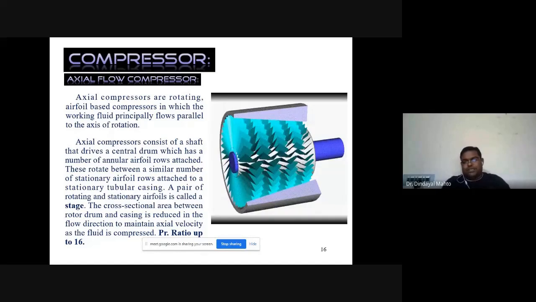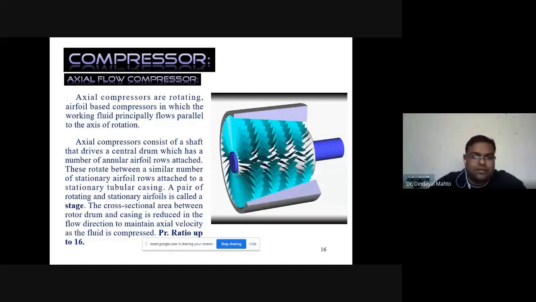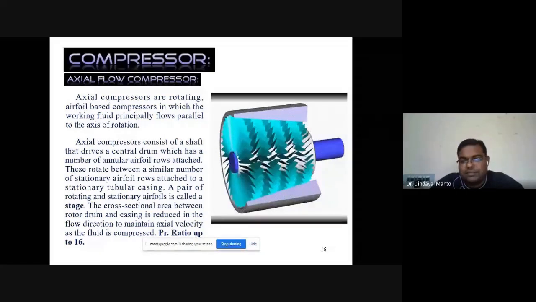If we look at the geometry, it will have a shaft. Over the shaft, your blades will be attached on the hub. So there will be moving blades, and the blades in the case of axial flow compressors will be of airfoil shape. So one set of moving blades and one set of stator blades. Stator blades will be attached to the engine casing.